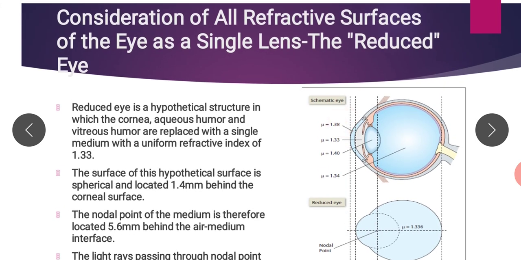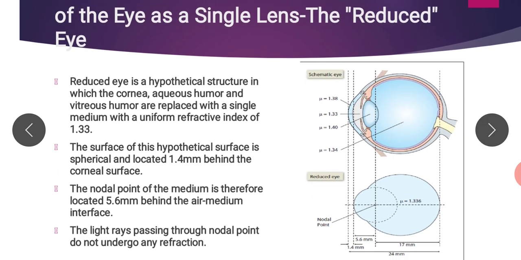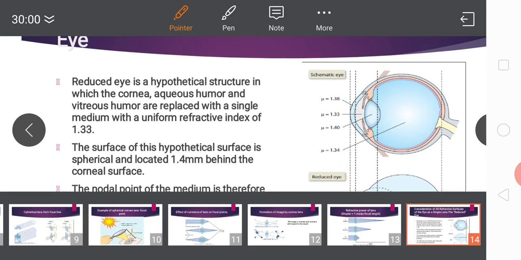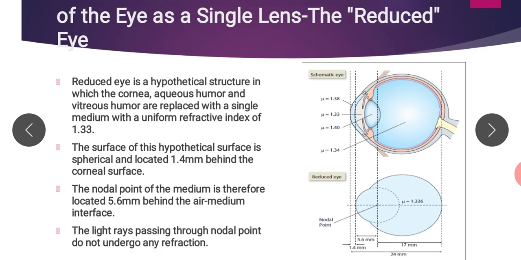So this is the corneal surface, but here the interface is 1.4 millimeter behind the corneal surface, and the nodal point of the medium is therefore located 5.6 millimeter behind the air medium interface. So this one is the nodal point. You can compare it with the center of the lens. The light rays passing through the nodal point do not undergo any refraction. So the light rays passing through the nodal point go straight.